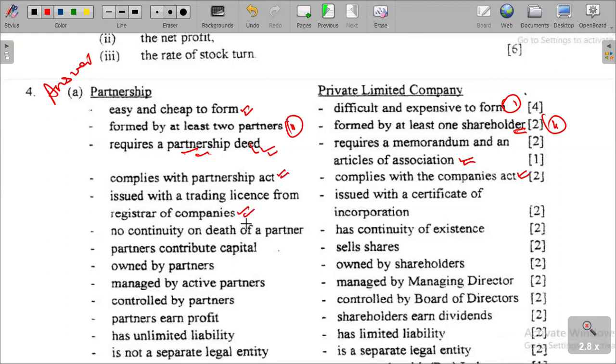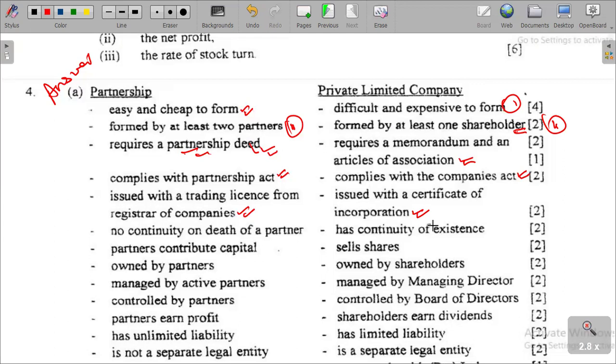It is from the registrar, it is issued with a certificate of incorporation. Certificate of incorporation is used, and then in the partnership, it is a license from the Registrar of Companies, which is also another difference. And then, no continuity on death of a partner versus continuity of existence.